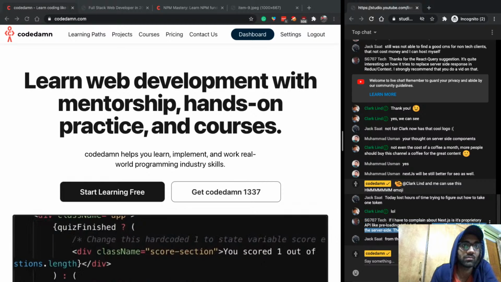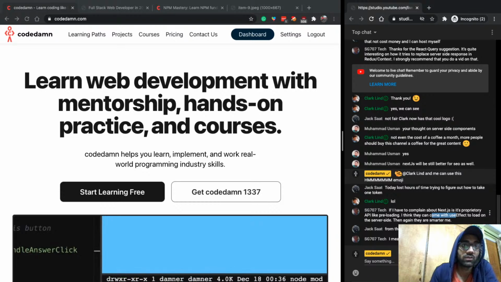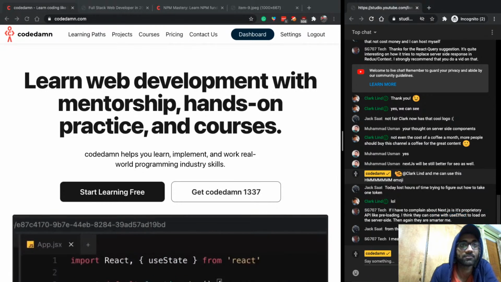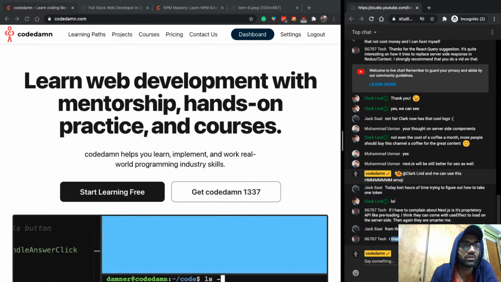I think they can come with a useEffect to load on the server side. useEffect does not run on the server, so you cannot do that. From the browser in the Next.js render website, I mean the free prefetch API. What is the prefetch API?